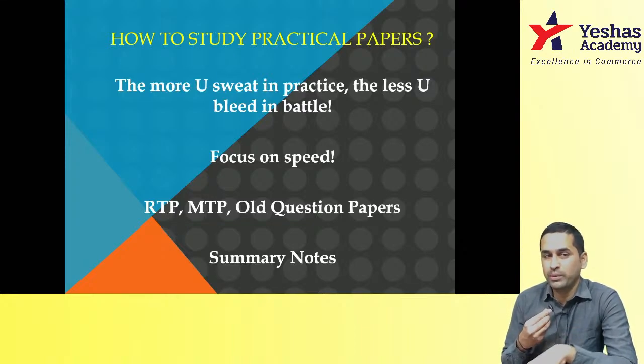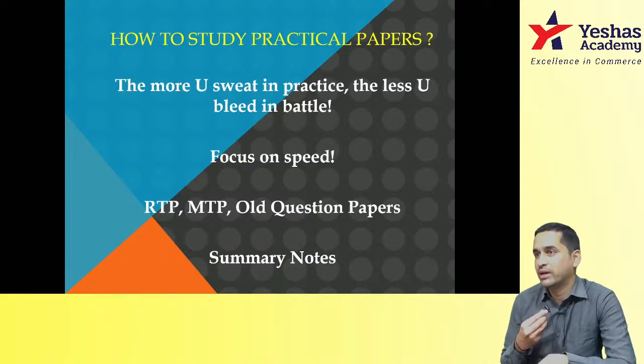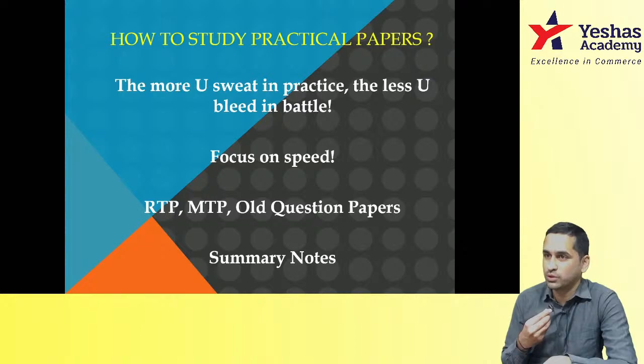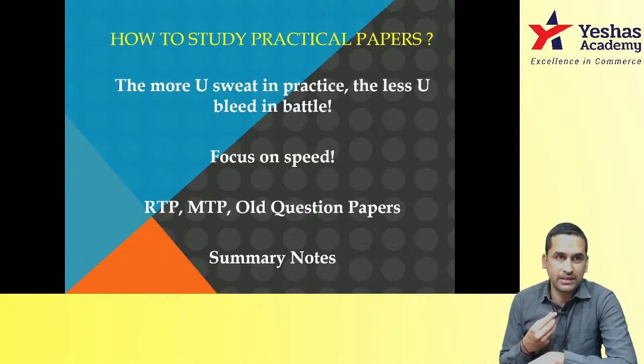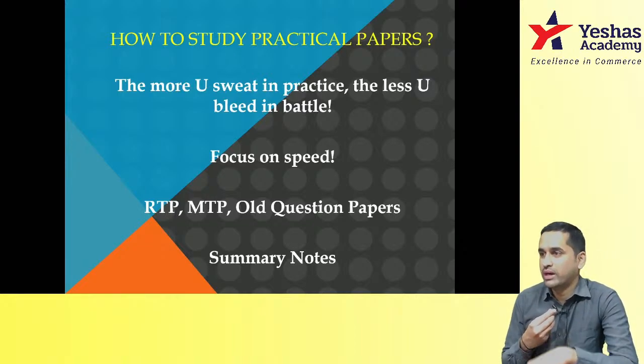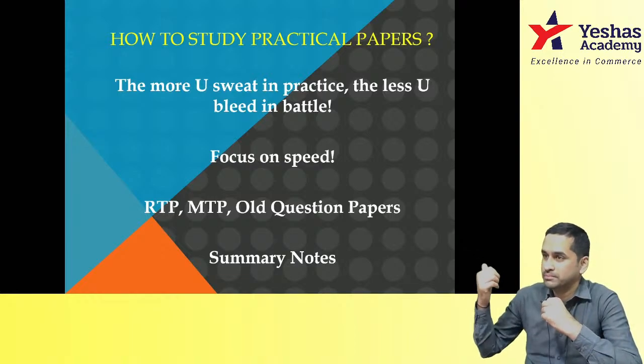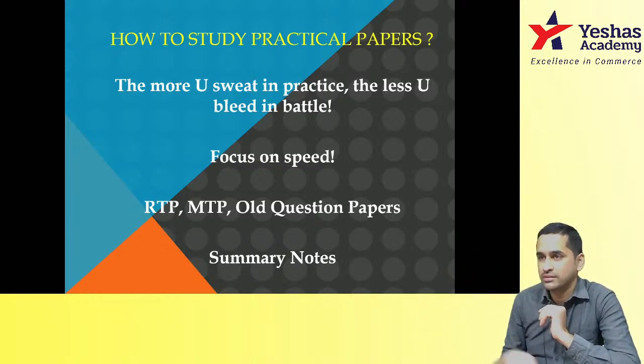Now, in many account sums and costing sums, where you take 30-40 minutes is a big mistake. If you take 40 minutes for a 10 marks question, understand you should have completed that in 20 minutes and you're taking 40. What happens? You will not be able to attend one more sum somewhere in the question paper. At the end, you will realize.